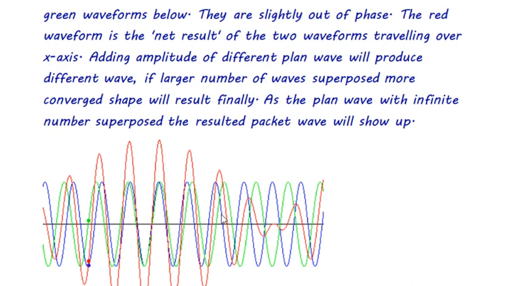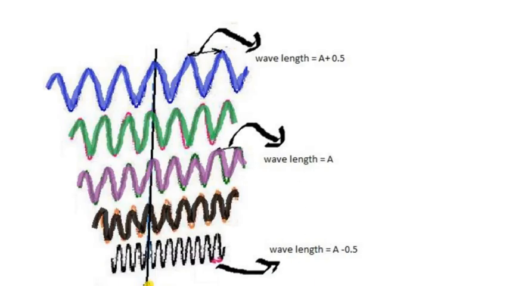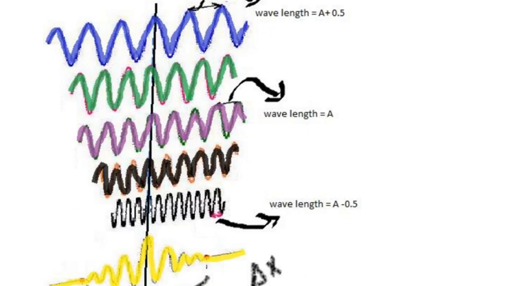Here we have the red wave, which is the result of these two superimposed waves, the green and the blue. But if we go for a larger number of plane waves superimposed, then we will finally end up with a kind of single form, which is the converged form for a large number of superimposed wave functions. This is just a different description of what we have just described before.